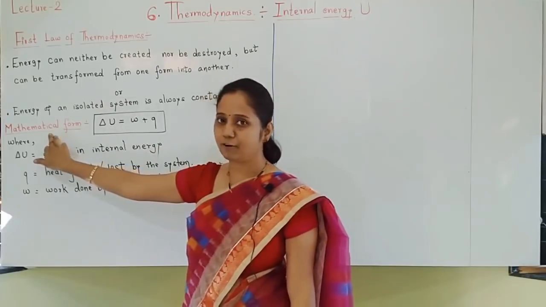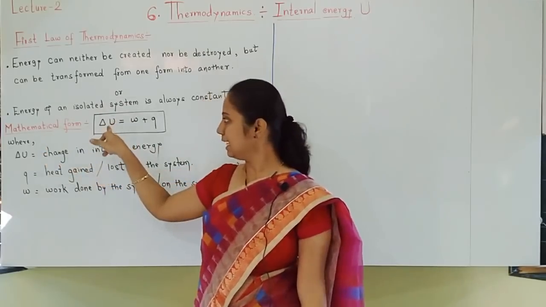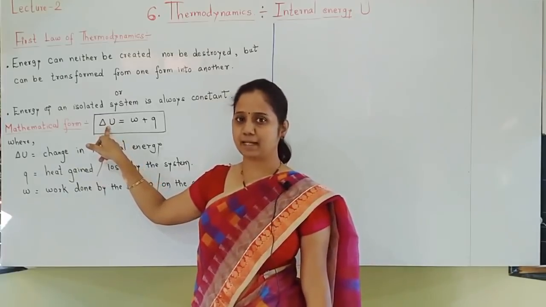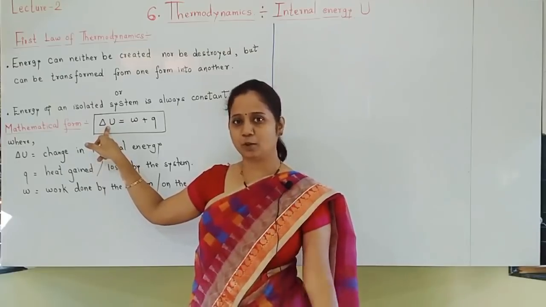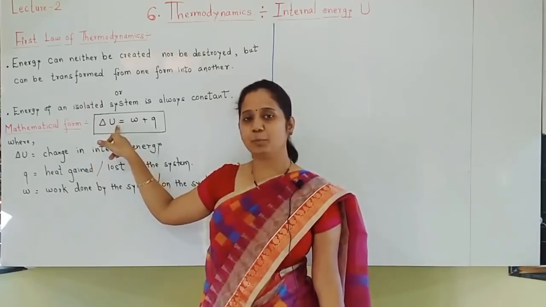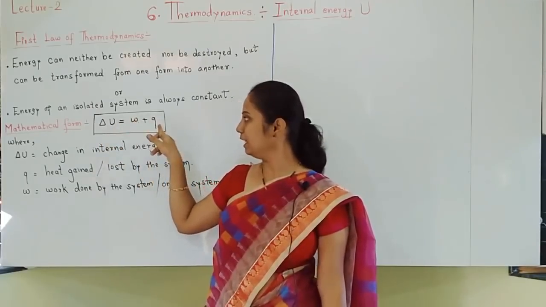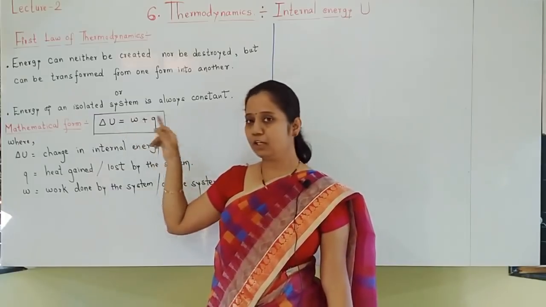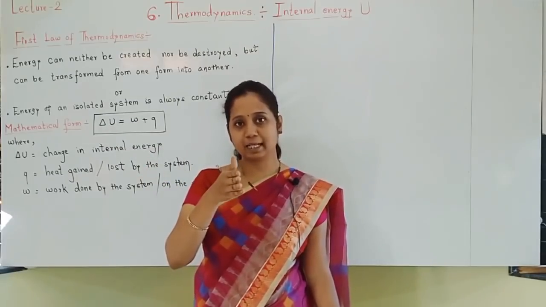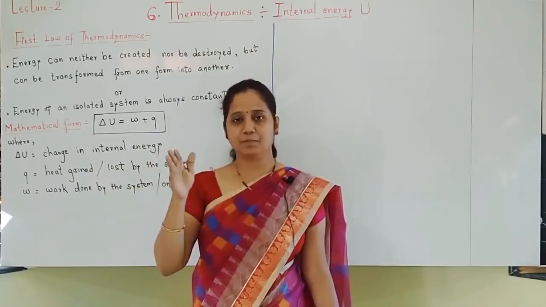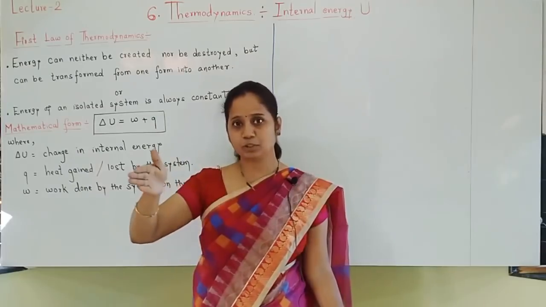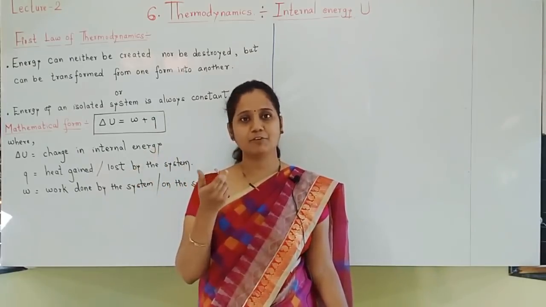Let us see its mathematical form, which we wrote just now. Change in internal energy can be due to two main reasons. Of course, the third reason is matter, but when that happens, only that time you have to consider it. Change in internal energy is due to which two main reasons? If work is done and if heat is transferred. Work can be done on the system or by the system. Heat can go inside the system or heat can pass outside the system. It means heat can go from the surrounding to the system or from the system to the surrounding. That is called transfer of heat.